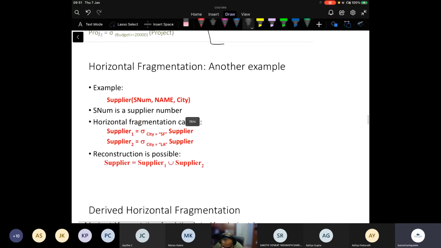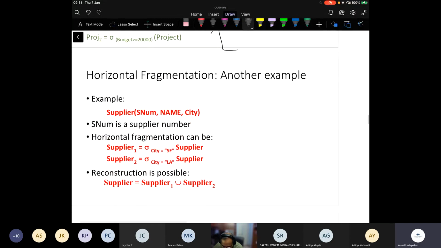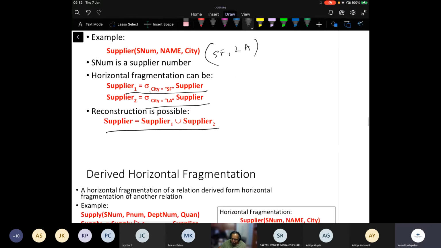And here there is another example. So suppose you have supplier, right? Supplier with supplier number, name, and city. Then if city has two values, SF and LA, right? Then supplier one is city equal to SF, supplier two is city equal to LA, and supplier is equal to supplier one union supplier two, right? So this is a straightforward example.